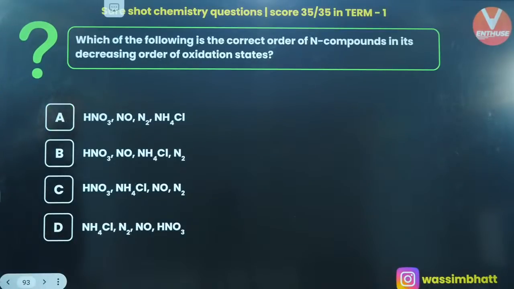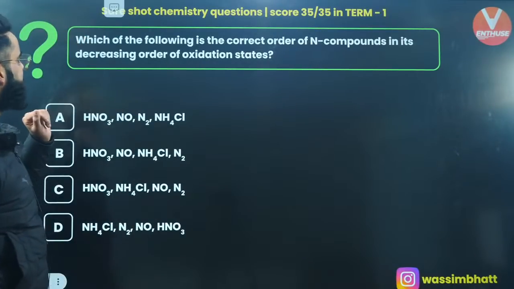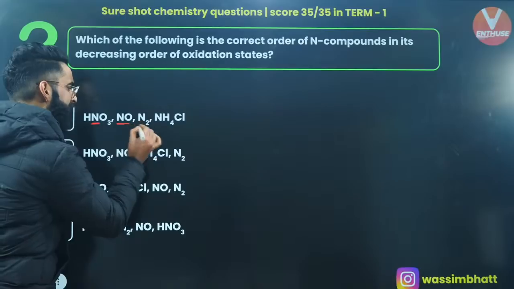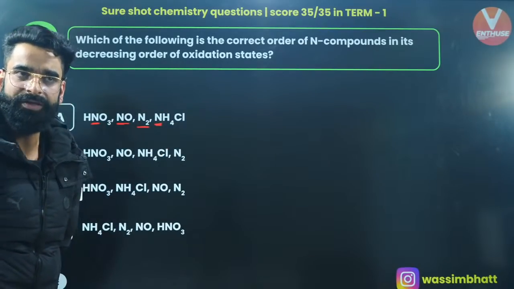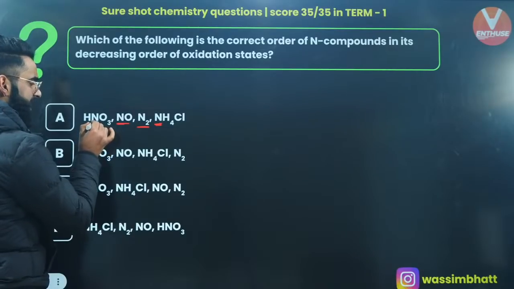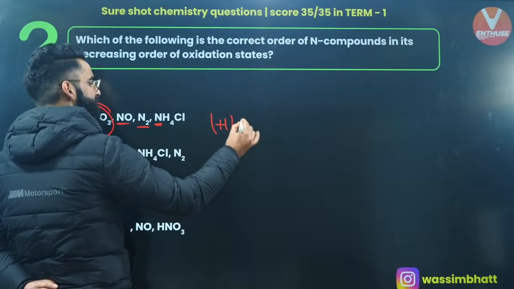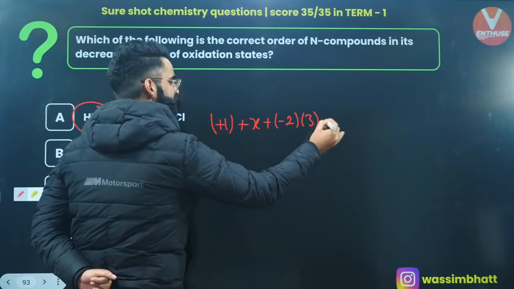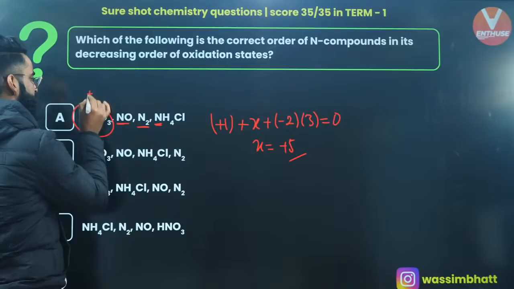Let's move on to one more. Which of the following is the correct order of nitrogen compounds in decreasing order of their oxidation states? So we need to calculate the oxidation state of nitrogen and arrange those oxidation states in decreasing order, right? Let's start with HNO3. Hydrogen shows +1 oxidation state. Let's assume the oxidation state of nitrogen is X. Oxygen shows -2 oxidation state. There are 3 oxygen atoms. Net charge is 0. So X value will come out to be +5. So +5 is the oxidation state of nitrogen over here.